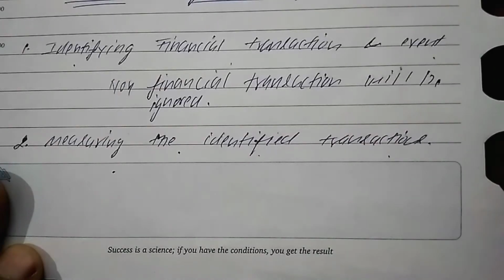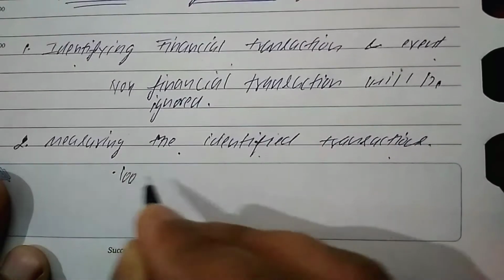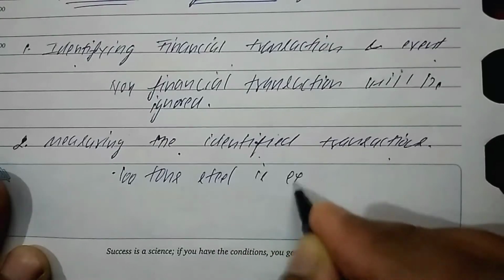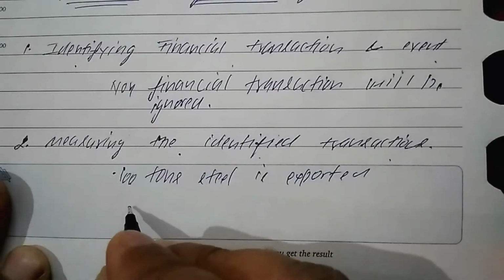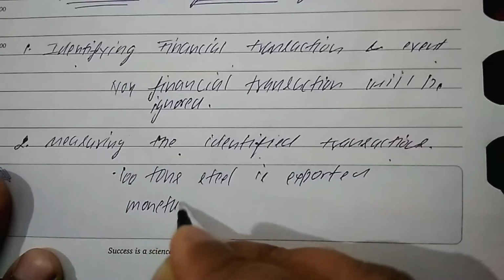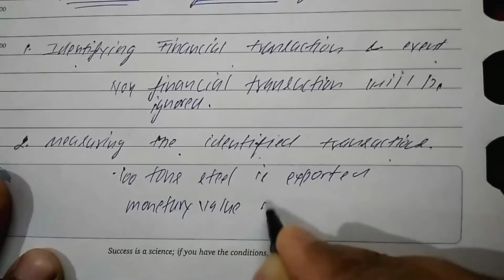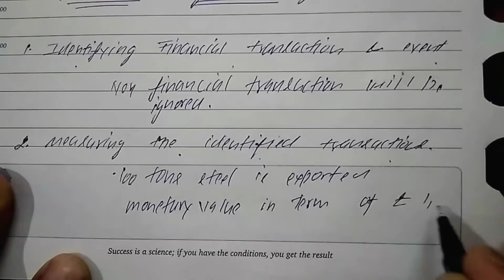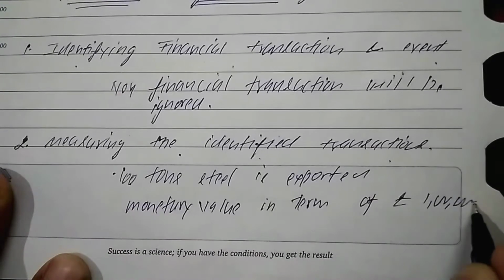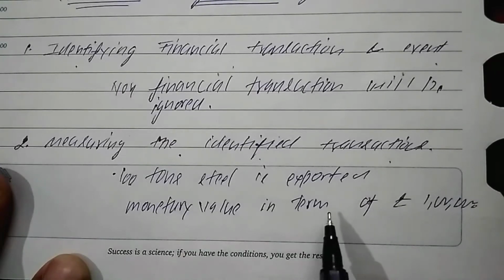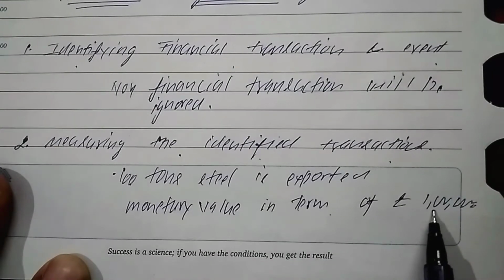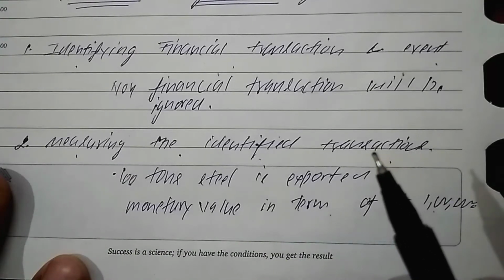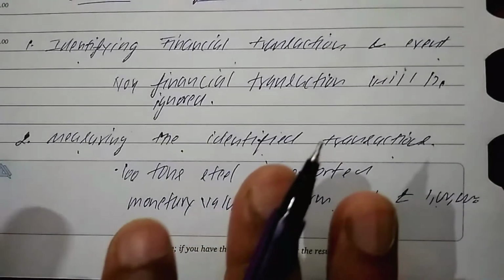Like if 100 tons of steel is exported, the monetary value in terms of rupees is 1 lakh. So that is the monetary value of the transaction. You have to measure it in terms of money. This is the second feature of accounting.